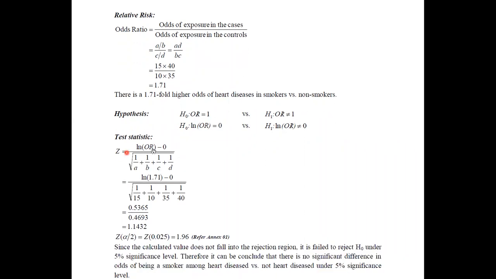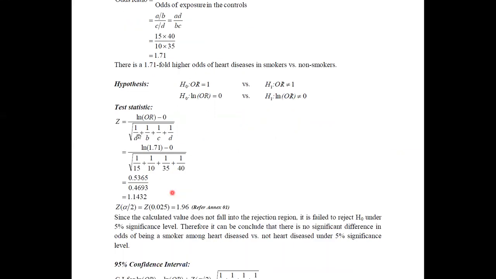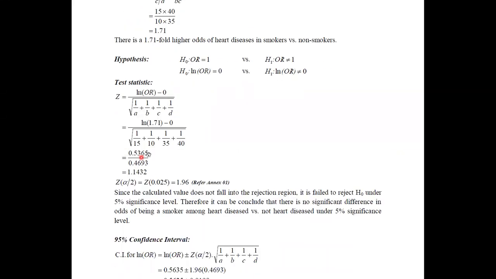It is ln of odds ratio minus 0, the hypothesized value, divided by the standard error, which is the square root of 1 over a plus 1 over b plus 1 over c plus 1 over d. Once you do the substitution, it would be better if you solve the numerator and denominator separately.